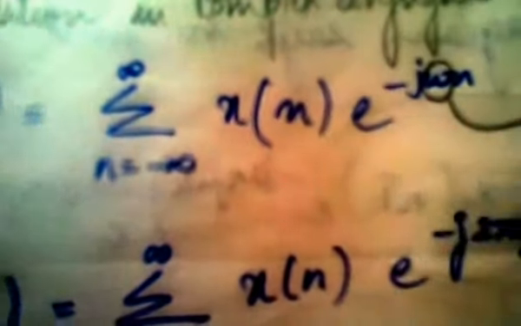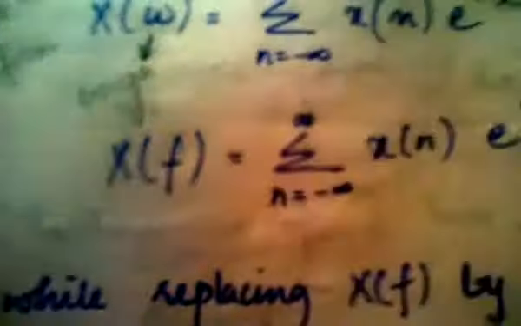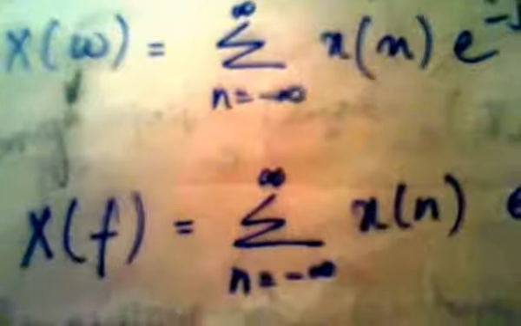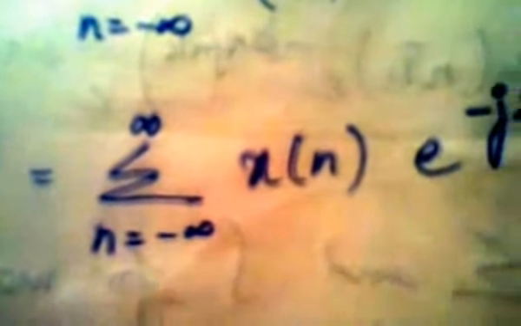Now in the fourth step, that is the relationship part. X of omega is equal to summation n equal to minus infinity to infinity x of n e power minus j omega n, where omega can be written as 2 pi f. Next is x of f, where you convert omega into f: summation n equal to minus infinity to infinity x of n e power minus j 2 pi f n, because you substitute the value of omega as this.